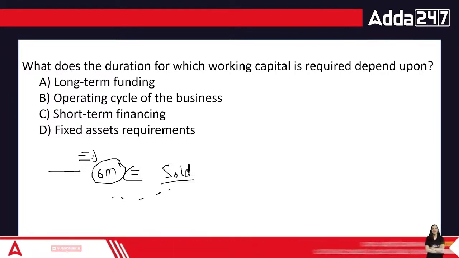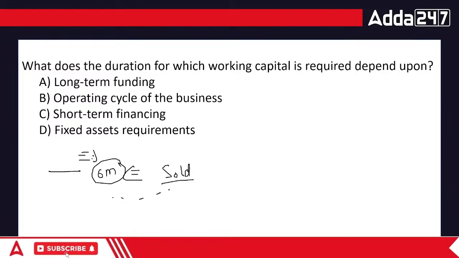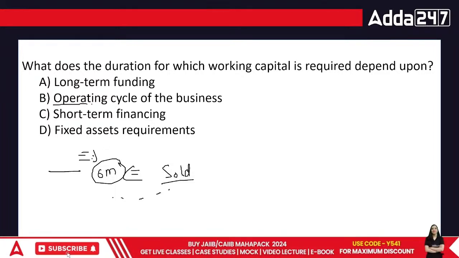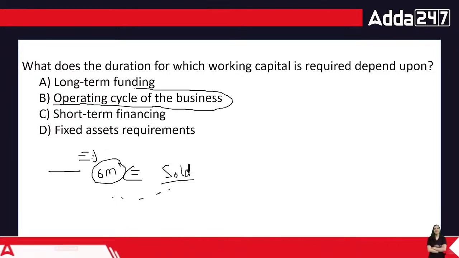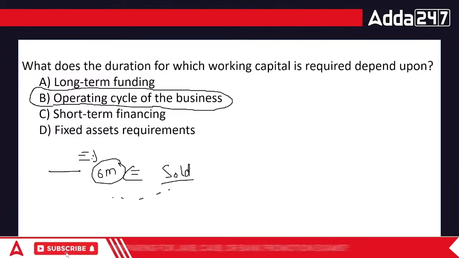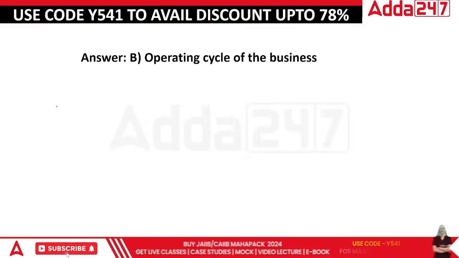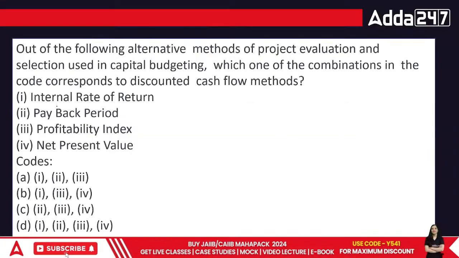If you're paying for the multiple things, what are you going to do? Where you will arrange this amount? Because it will take 6 months to receive back the money. You are using working capital amount, which is utilized during the operating cycle of the business. Okay, that's the answer. The answer is B, operating cycle of the business.